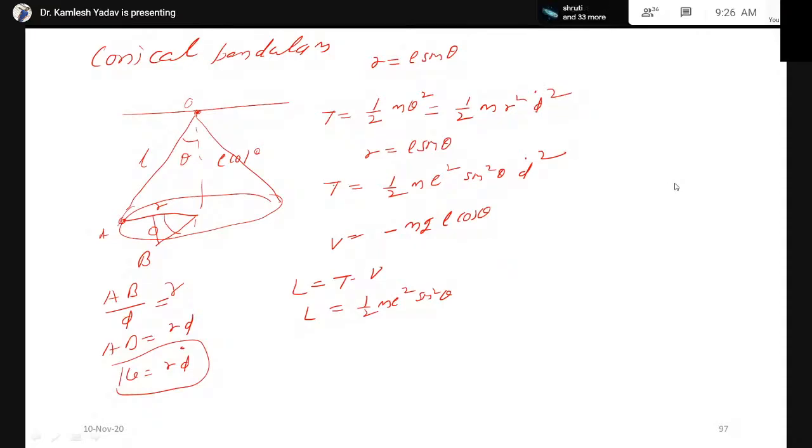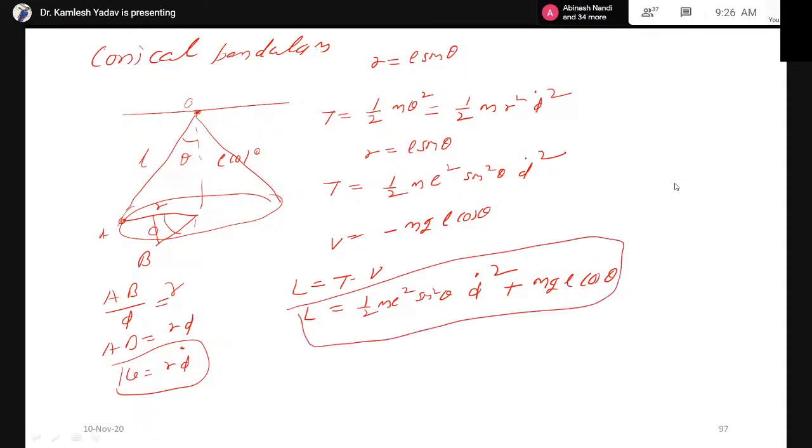Okay, now we can write Lagrangian is equal to half ml square sine square theta phi dot square, and this becomes mgl cos of theta. Now this is the Lagrangian for a conical pendulum.